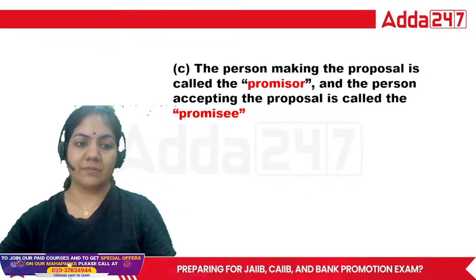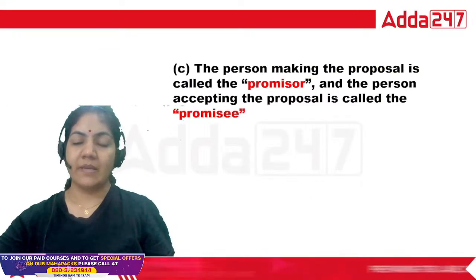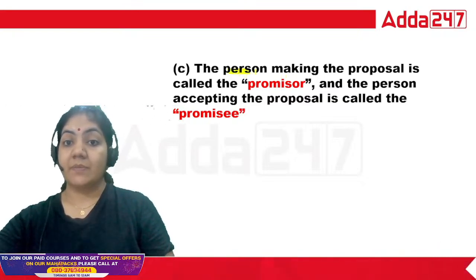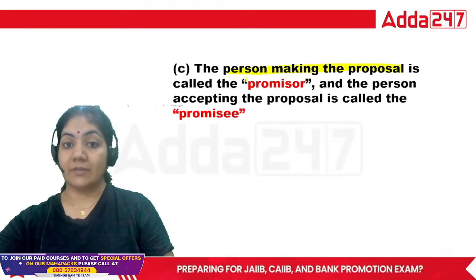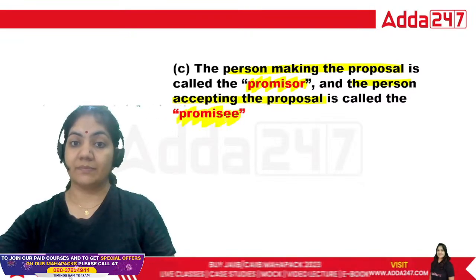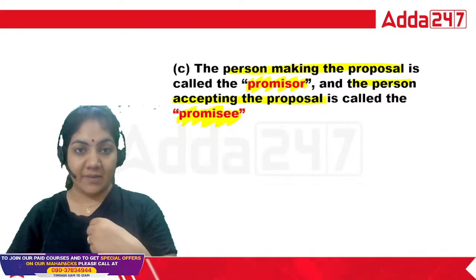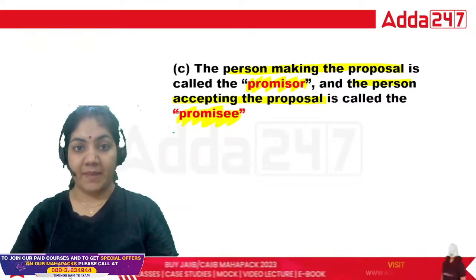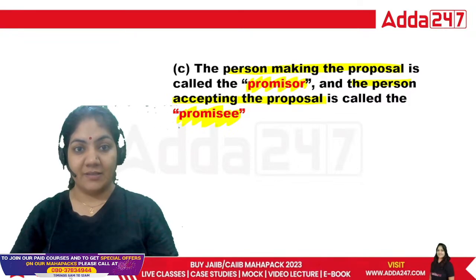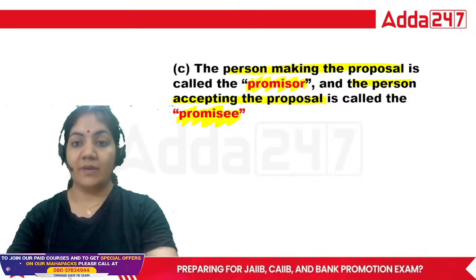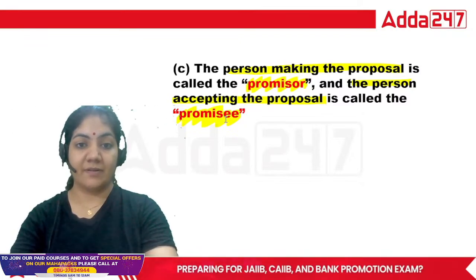Now, next one. What is promisor? That is so simple. Nikita ma'am is offering to sell her car. So the person making the proposal is called promisor. The person accepting the proposal is called promisee. So Nikita ma'am is the promisor and the opposite party is called promisee. Okay, so very important terms are there.